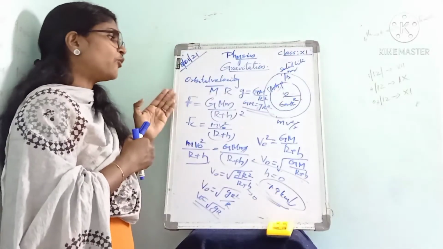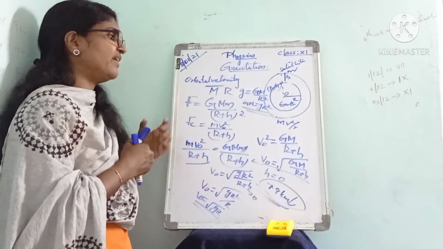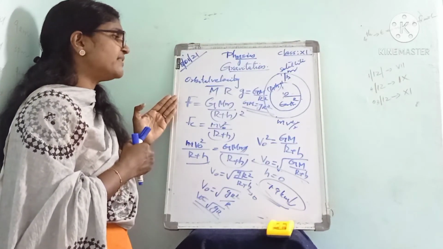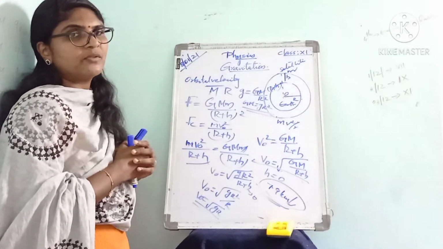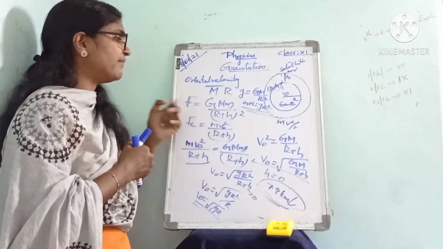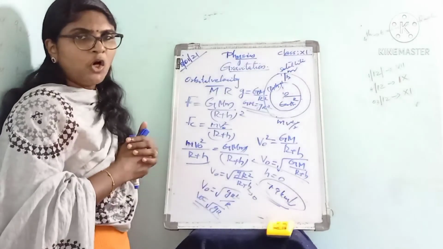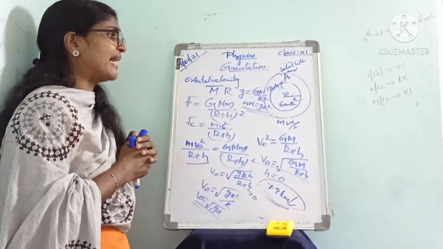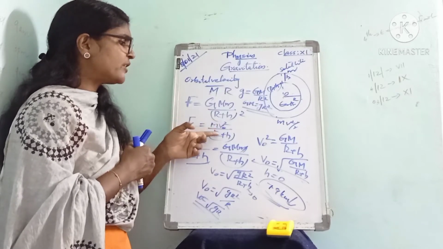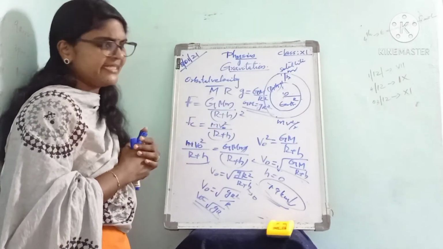According to Newton's law of gravitation, the gravitational force between the Earth and the satellite is F equal to GMm divided by r plus h the whole square. Then the centripetal force required by the satellite is given by m v0 square divided by r plus h.